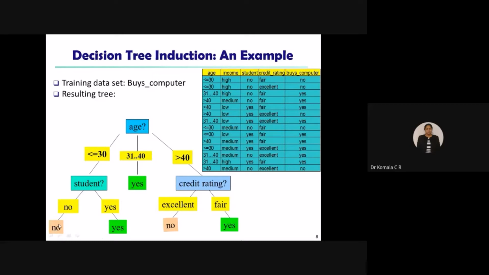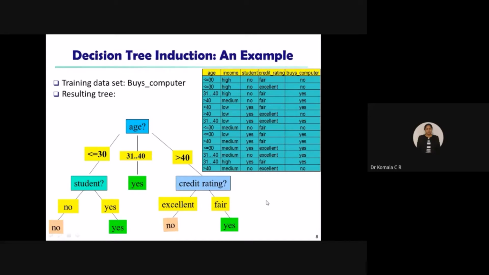So with respect to student, we can stop at this stage. These are the last values, whatever leaf node name you have taken, with respect to the number of customers who buy the computer. In the same way with respect to credit rating, we have these details at the leaf node. So that is the last step.